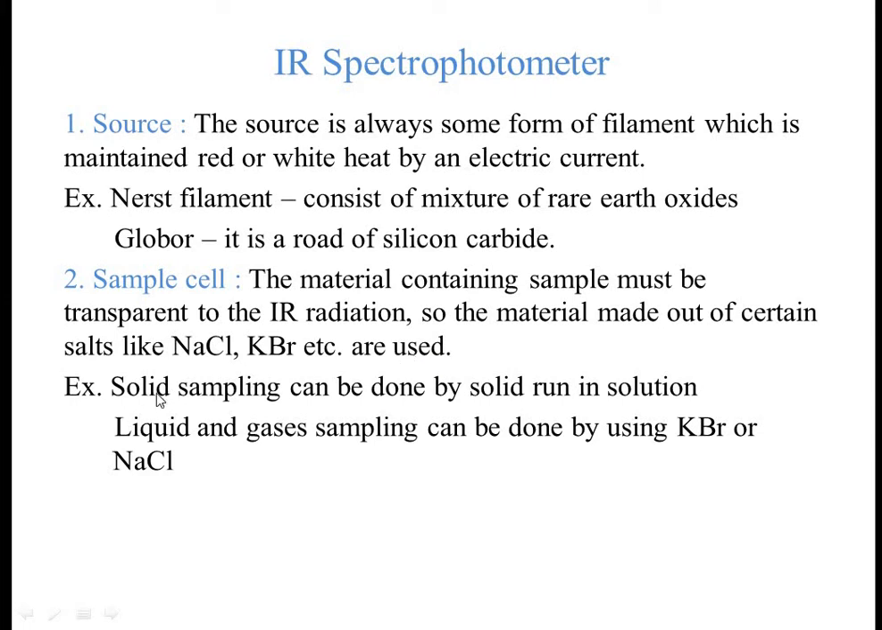For example, when we consider solid sampling, if the sample is in the form of solid, then the solid sampling can be done by running the solid in a solution. The solid is run in the solution and that solution is taken in the sample cell and then it is analyzed. If the sample is in the form of liquid or gases, then the liquid and gas sampling can be done by using KBr and NaCl. So liquid and gases are taken in the KBr or the NaCl sample cell, sodium chloride and potassium bromide sample cell, and then it is analyzed. So this is the second point which is called the sample cell.